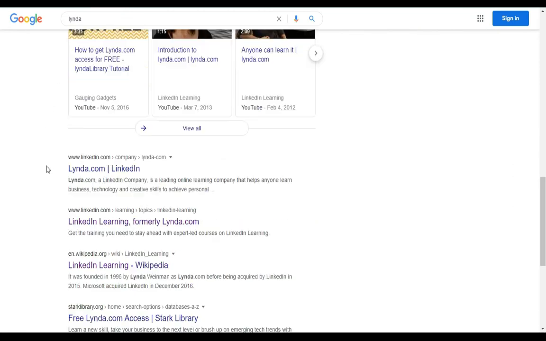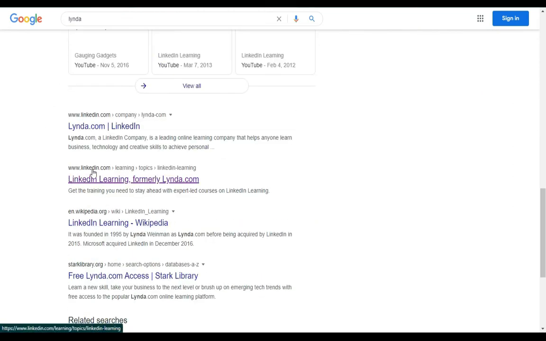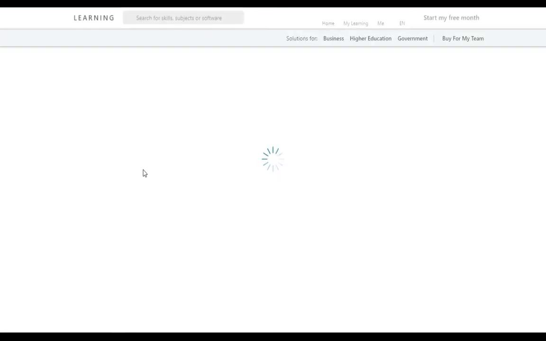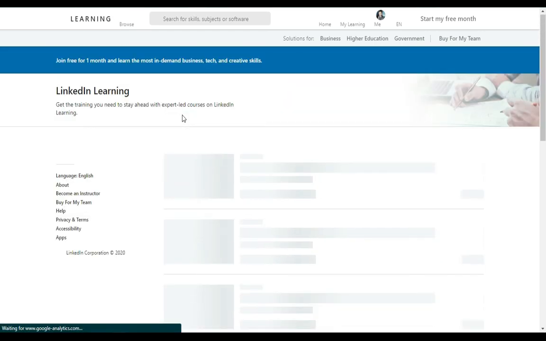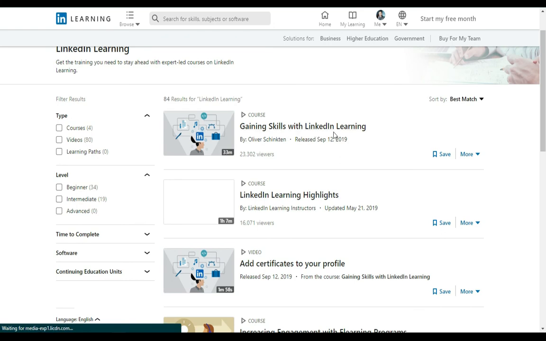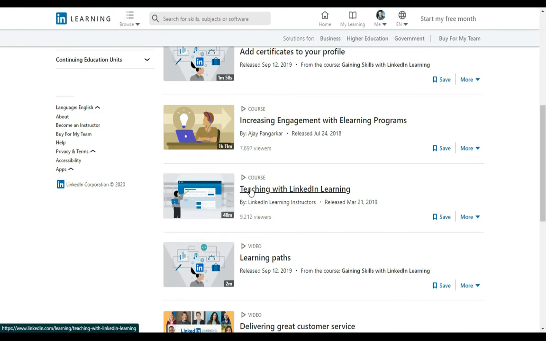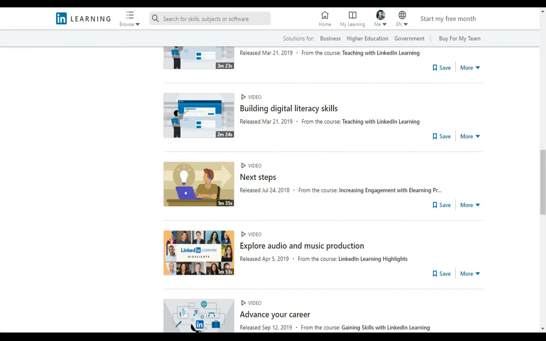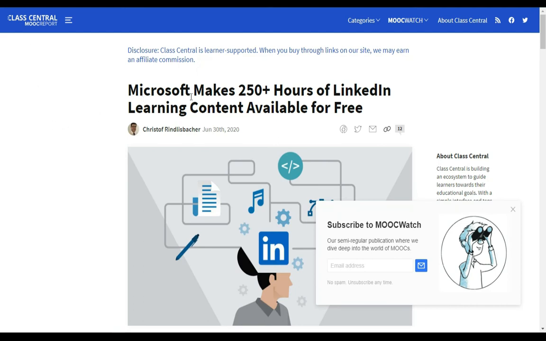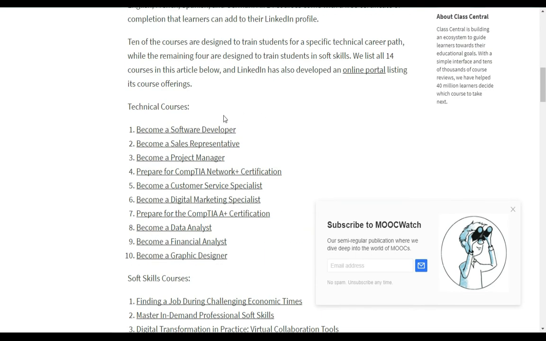On scrolling down, you can see here a section, linkedin.com learning topics, LinkedIn Learning. Click on it. You can see here some Lynda courses are available through LinkedIn Learning. As you can see, gaming skills with LinkedIn Learning, but these are paid courses as well. So you need to get some free courses as well. I already opened this article too: Microsoft makes 250 plus hours of LinkedIn Learning content available for free. You can see some lists are created from this article. Class Central created some lists.